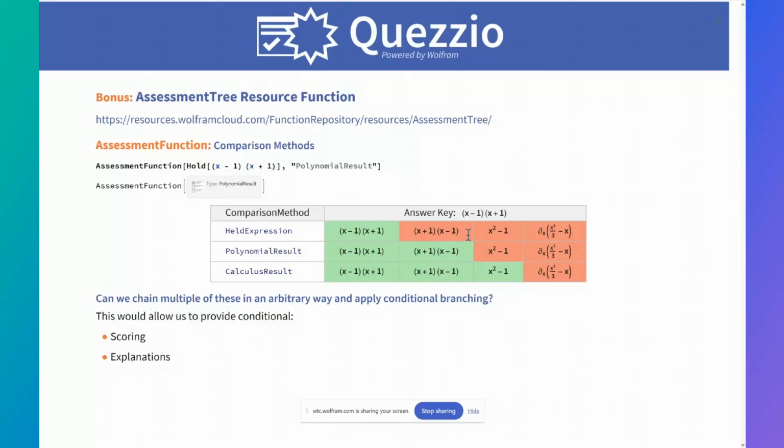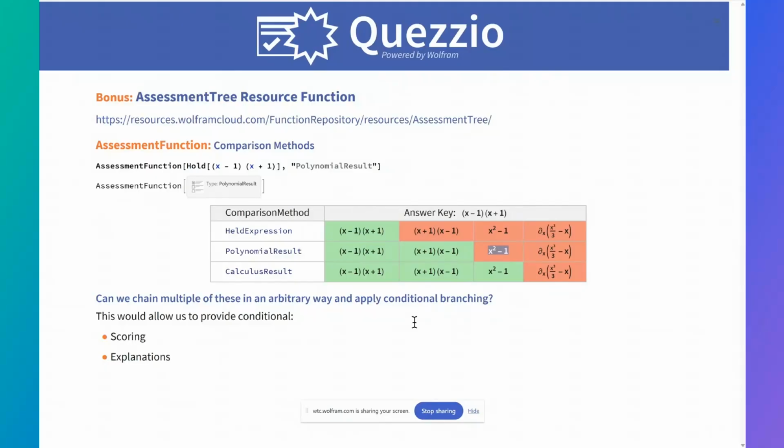If we have a question such as factorize the polynomial, we don't want students entering the question as the answer. If we have a question where it's differentiate this expression, we don't want people entering the question as the answer, but we don't mind if they have factorized it or not. So what if we want to thread multiple of these together, scoring answers as well as providing explanations?